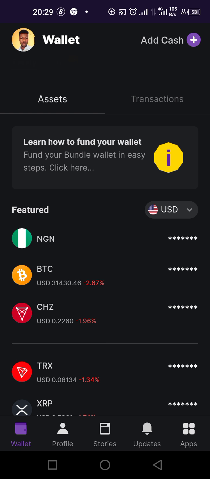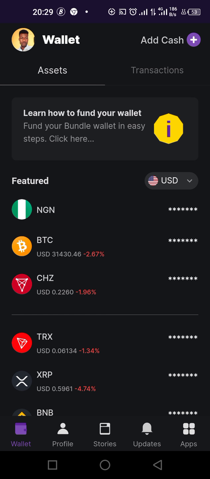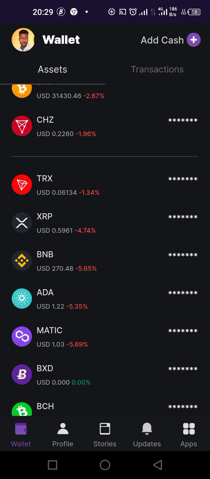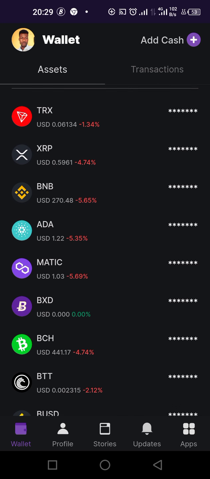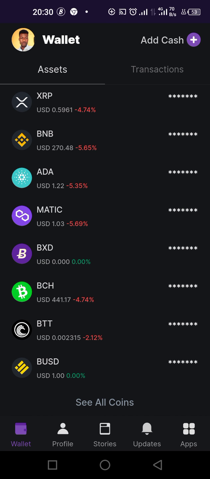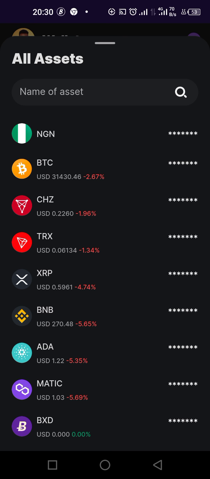They trade Bitcoin, they trade Ethereum, BNB, XRP, ADA, that is Cardano, Matic, that is Polygon. They also trade their own coin, Bundle coin. They trade BitTorrent, they trade BUSD and several coins.